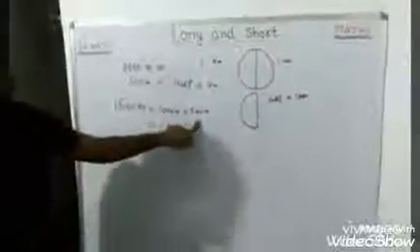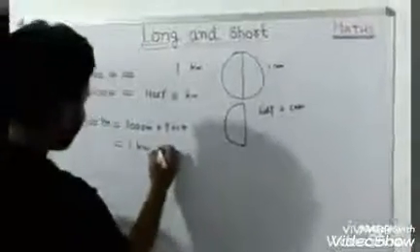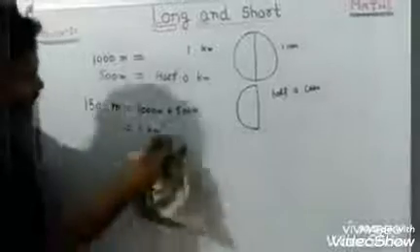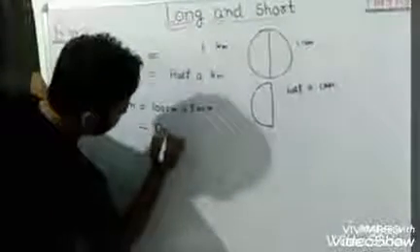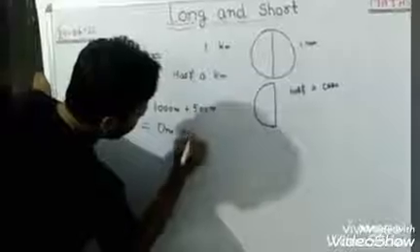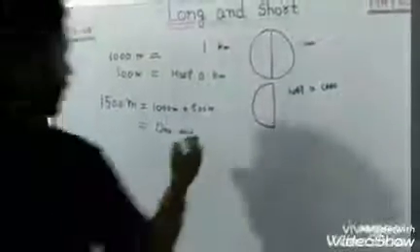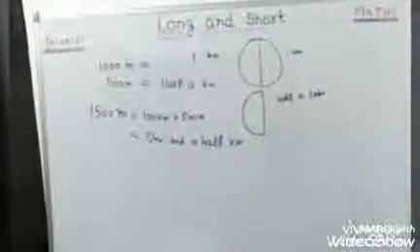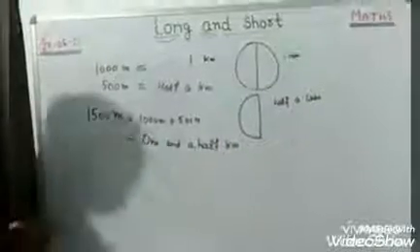So we will write here 1 kilometer. So what do we say to 500 meters? Half a kilometer. So we will write it like 1.5 kilometers. 1 means 1000 meters, half means 500 meters. So 1.5 kilometers. Understood? Can you do one more question?